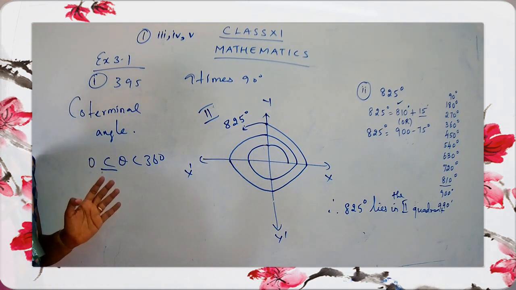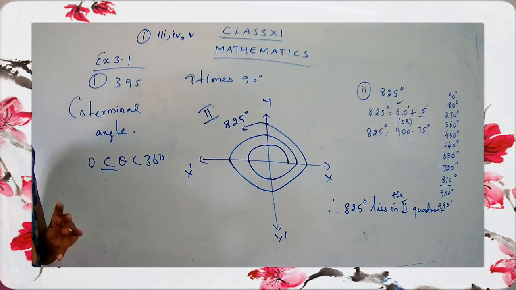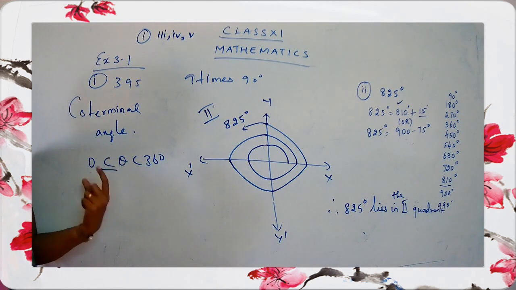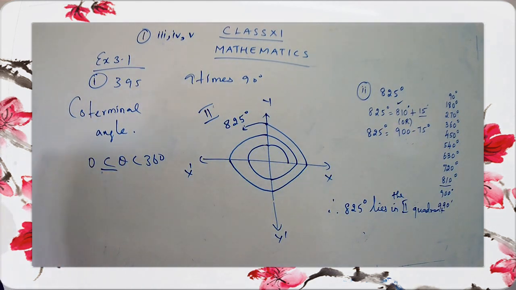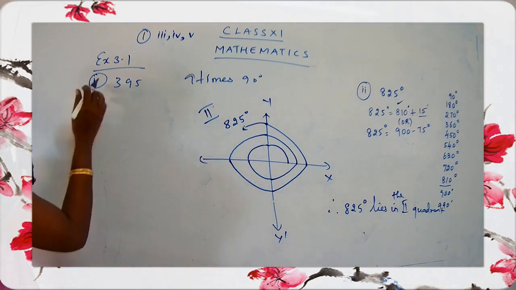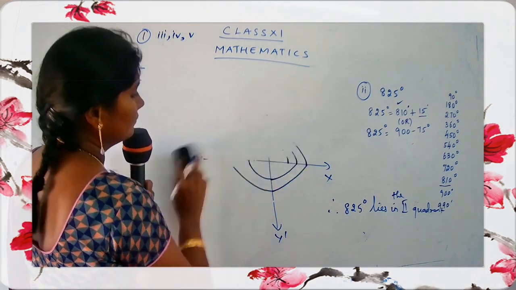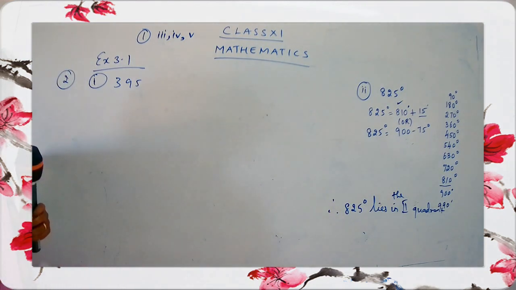Getting my point, children? So remember, the coterminal angle is the angle with the measure of theta such that theta lies between 0 and 360. Let's go for the first sum, 395 degree, from question number 2. Have you completed all the sums, children? Okay.